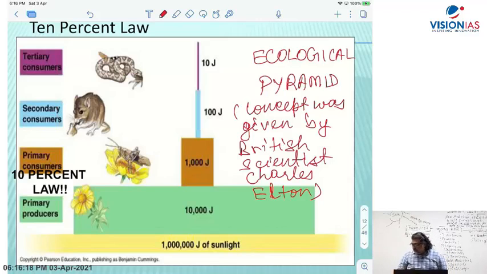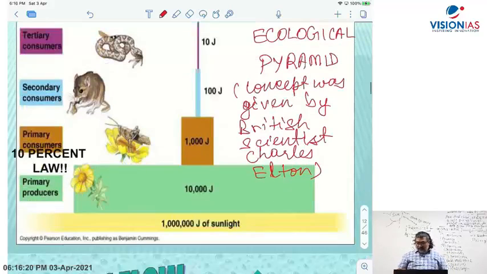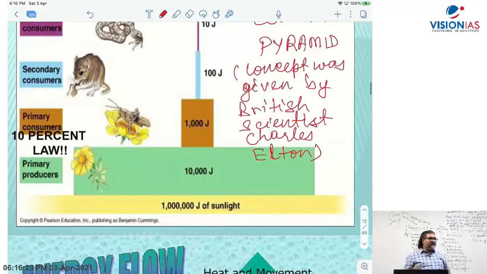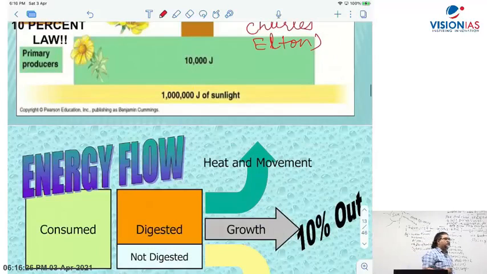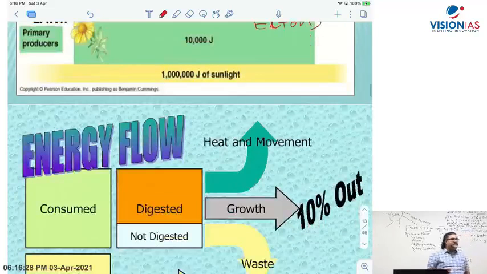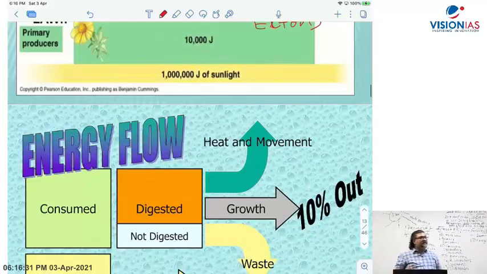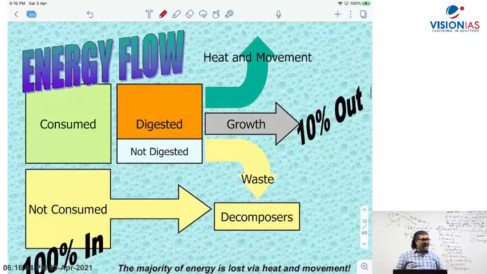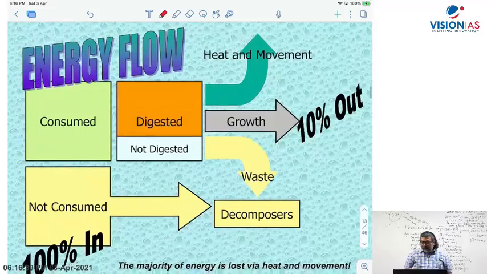Now coming to pyramid, see here. Again the same concept, the next flowchart will make you understand energy flow and the part of it, right? What happens here is that the energy which flows, whatever the energy is consumed, when you take food, let's say as a human being, some part will be consumed, other parts will be non-consumed. The part which is not consumed goes to decomposers as wastage. That is the waste.